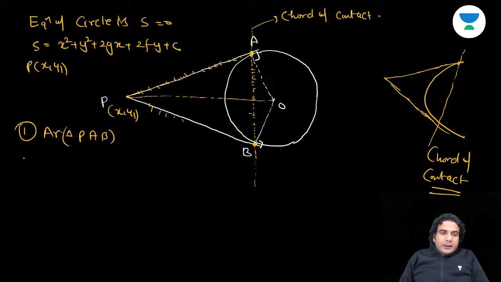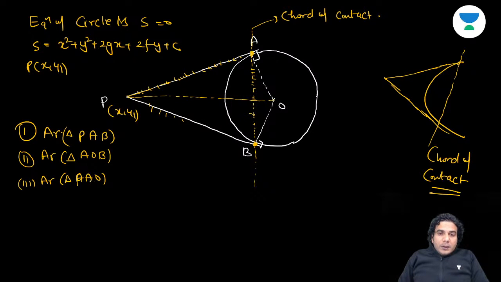I hope it is clear, right? So a lot of questions you can frame on this diagram. Second, I need area of triangle AOB. All right. Third, I need area of triangle AOP, or PAO, I should say PAO. And then you can write the area of the quadrilateral, that is double of this.